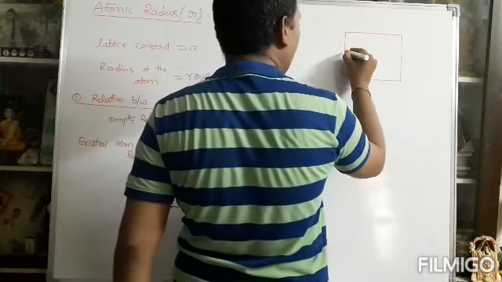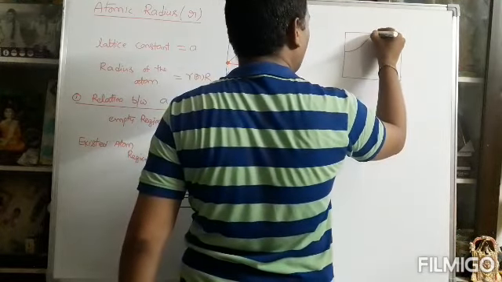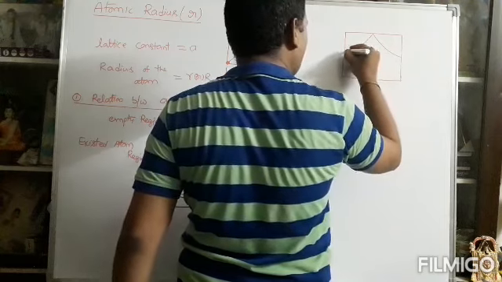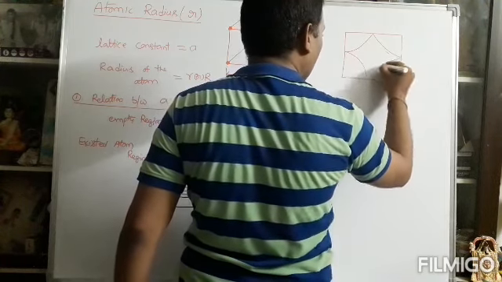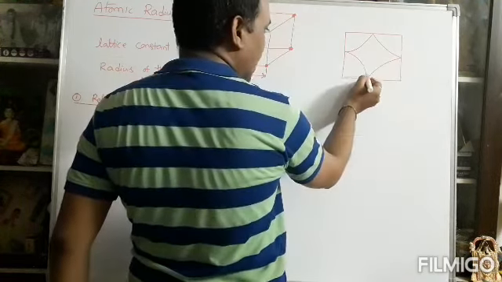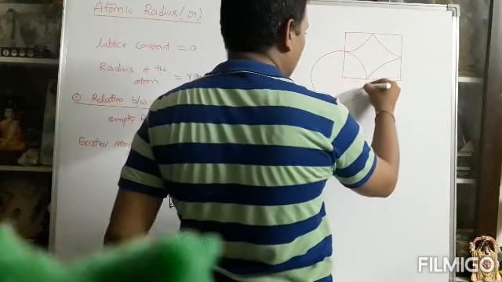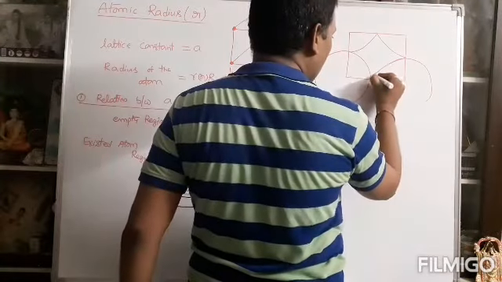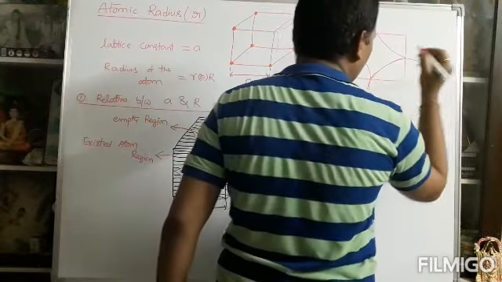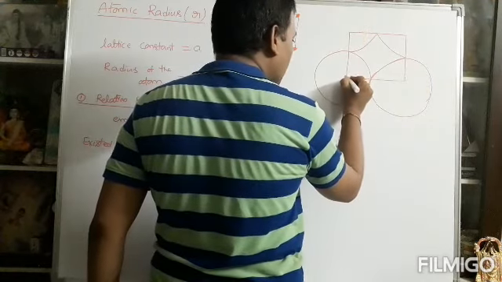In this face, how many atoms exist? There are 4 atoms, like this. This atomic structure is repeated like this, with the complete atom. This is the center of the atom, and this is also the center of the atom.